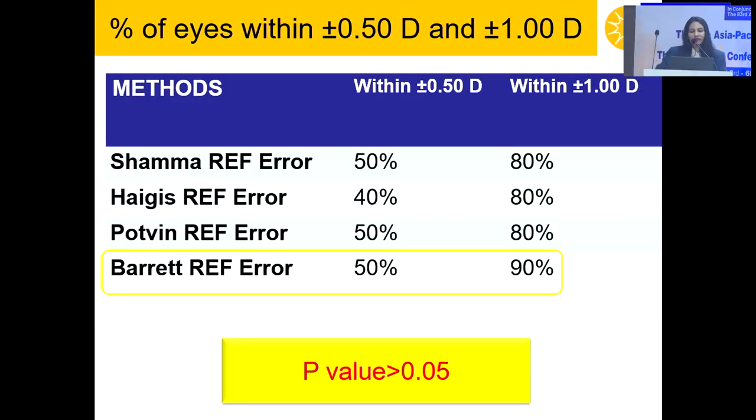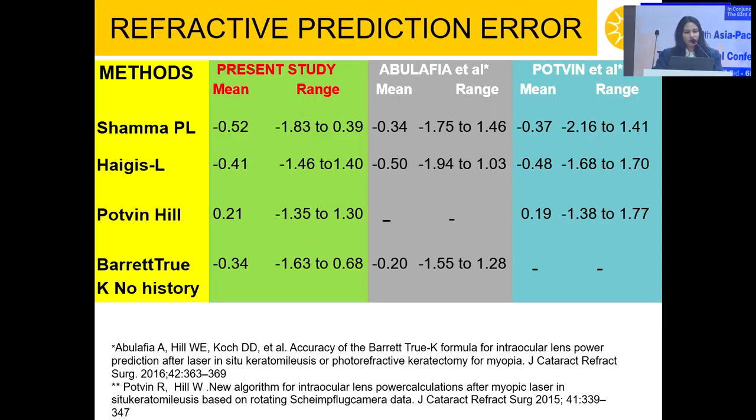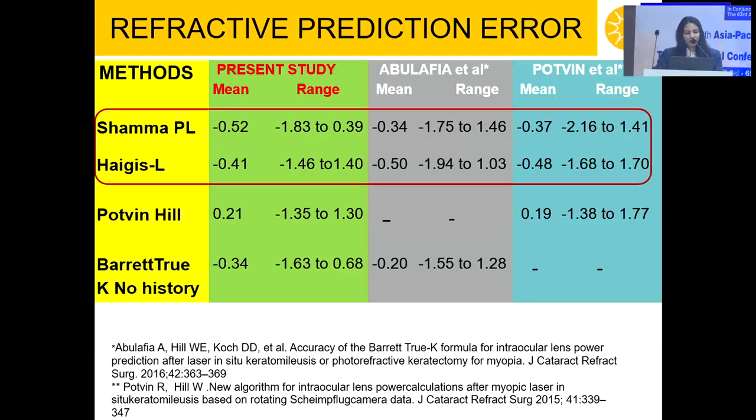All the four methods gave good outcomes with maximum eyes within 0.5 and 1 diopter in Barrett's. The difference was not statistically significant. With very few studies published using no prior data formulas, we compared our study with two recent studies by Abulafia and Potvin et al. And it was seen that the results of the Haigis formula were similar to our study, while for Shammas's formula, it was slightly higher refractive prediction error for our study as compared to the other two studies. Potvin-Hill formula gave a slightly hyperopic error, similar to Potvin et al.